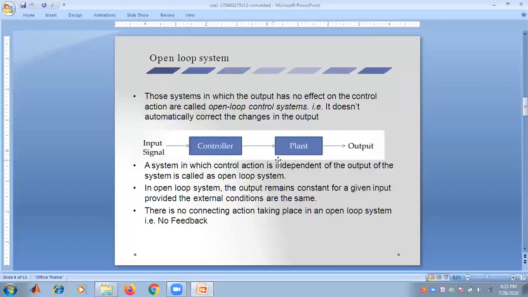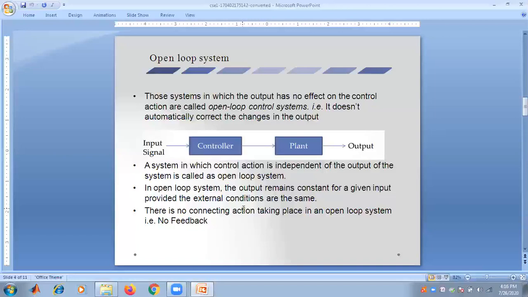If I see a simple block diagram of a control system, an input signal is given to a controller, and after controlling that particular input signal, it is fed to a plant, and from the plant an output is obtained. So a system in which the output has no effect on the control action is called an open loop control system. That is, it doesn't automatically correct the changes in the output.